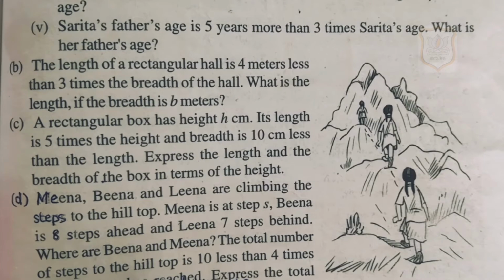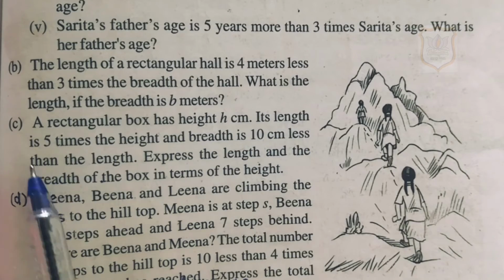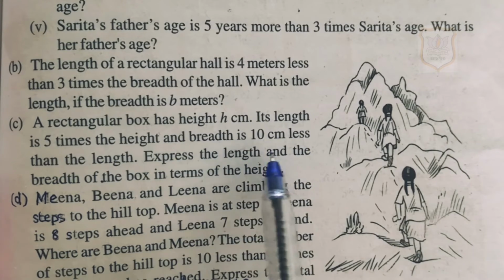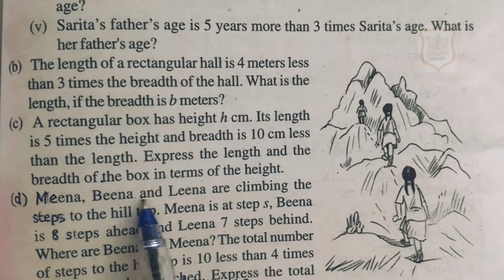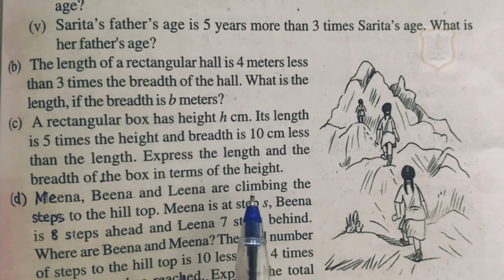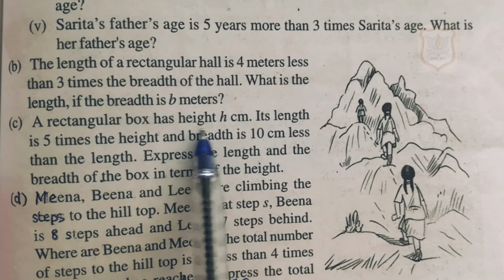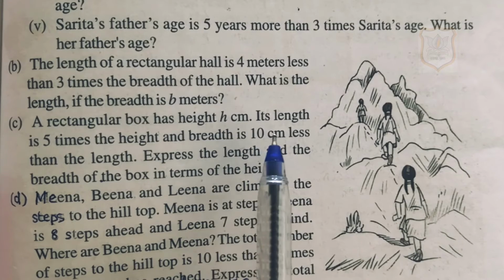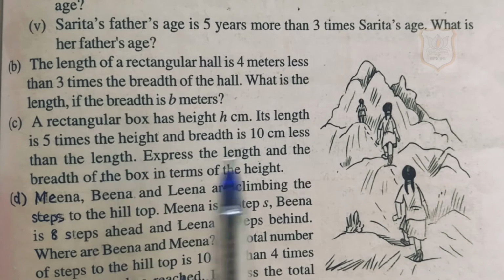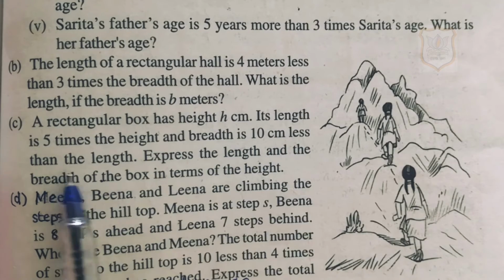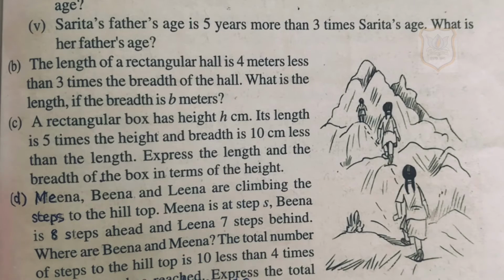C part of question number 1. A rectangular box has height 8 centimeter. Its length is 5 times the height and breadth is 10 centimeter less than the length. Express the length and the breadth of the box in terms of the height. Students, here it's given in the question that the height of the rectangular box is 8 centimeter and the length of the rectangular box is 5 times the height and breadth is 10 centimeter less than the length. We have to express length and breadth of the box in terms of height.